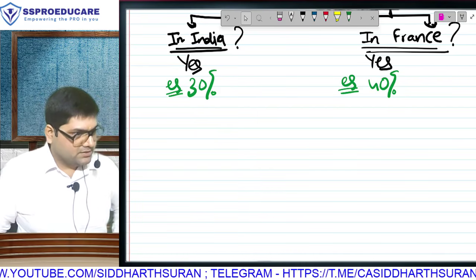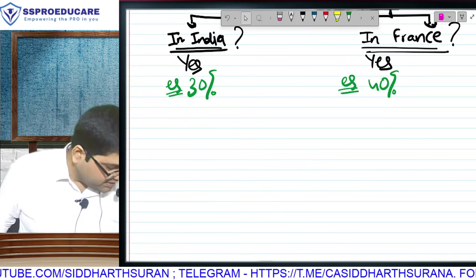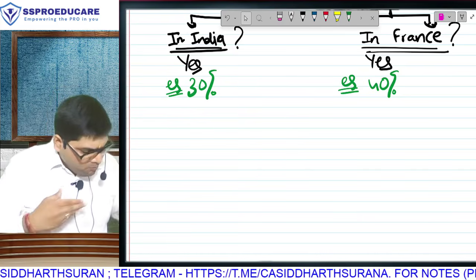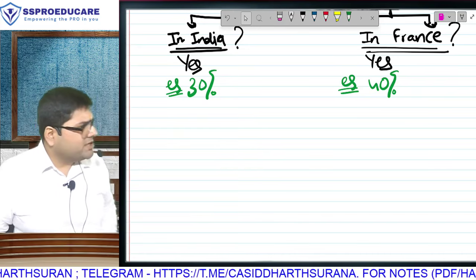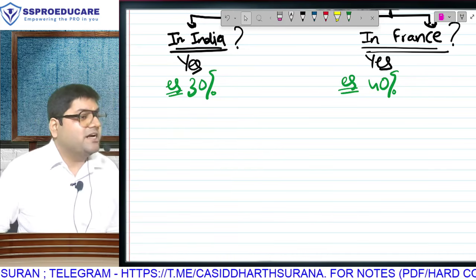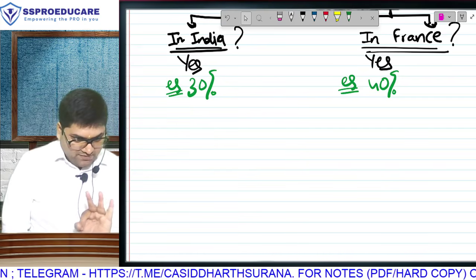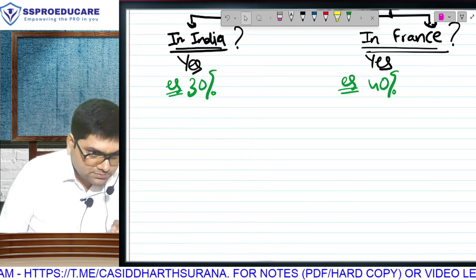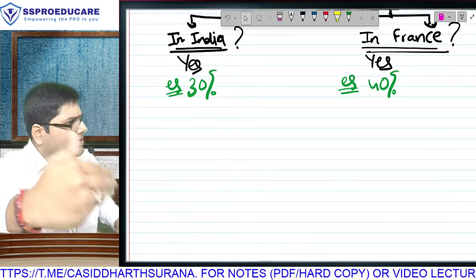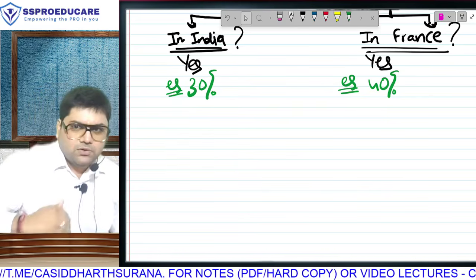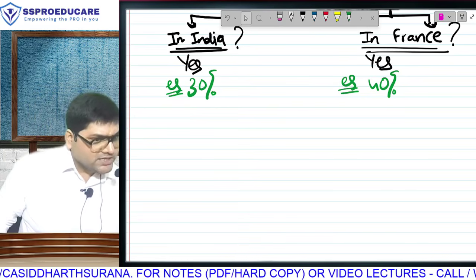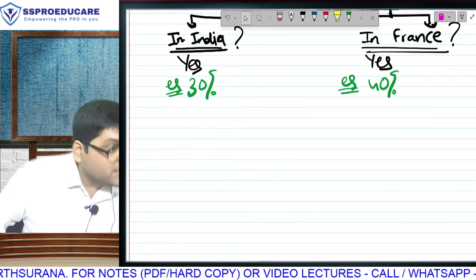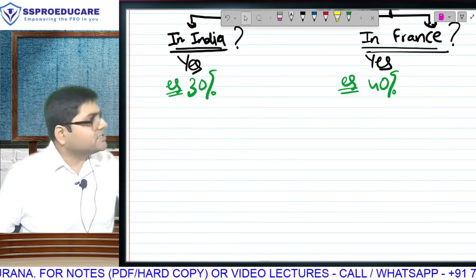There is a third possibility. Both India and France, are they levying normal income tax? At what rates? In our example, 30 and 40 respectively. They both are willing to make their tax rate half. India is saying, our rate is 30, but because it is doubly taxed, pay only 15. 50% discount. France is also ready. Normally our tax is 40, but we are willing to give you a discount, so pay only half. My question is, even if both governments are still taking tax, is your 70 still becoming 35? That is relief.